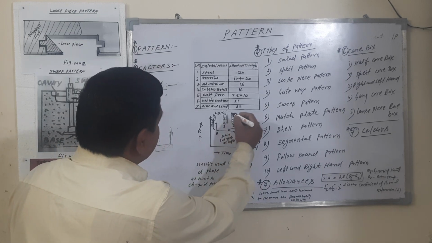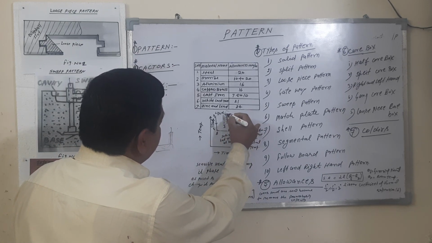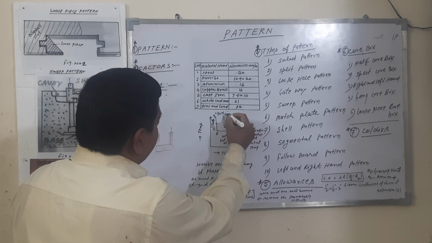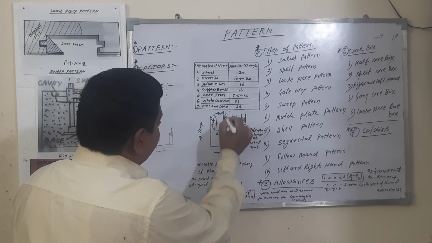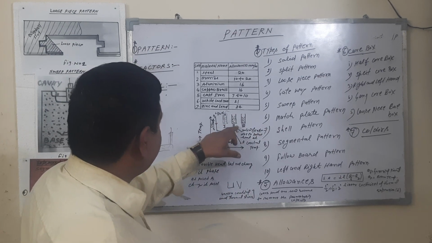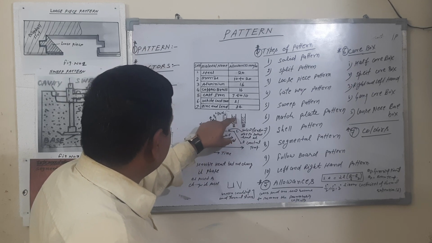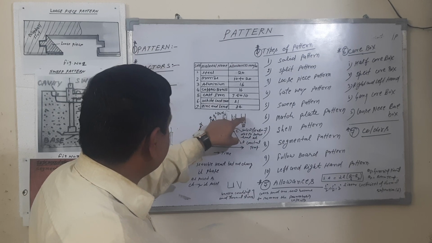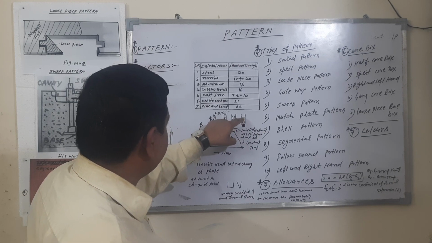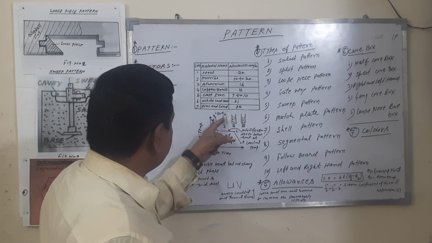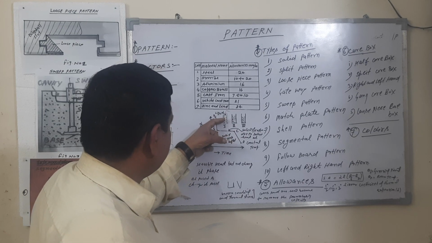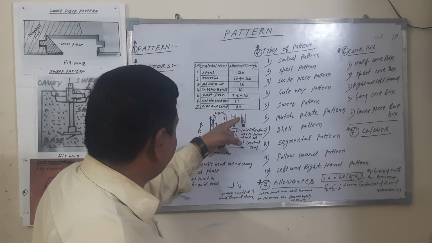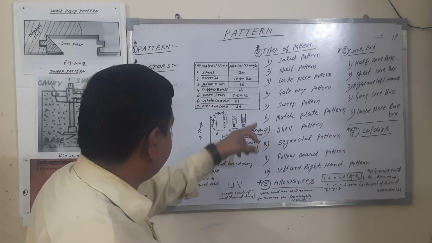You can see this is a mold. The metal is filled here. At this time, the metal is at a higher temperature. Second, the temperature goes down and the metal tries to set. Third, the metal cools down after solidification. This is liquid shrinkage, this is solidification shrinkage, and this is solid shrinkage.